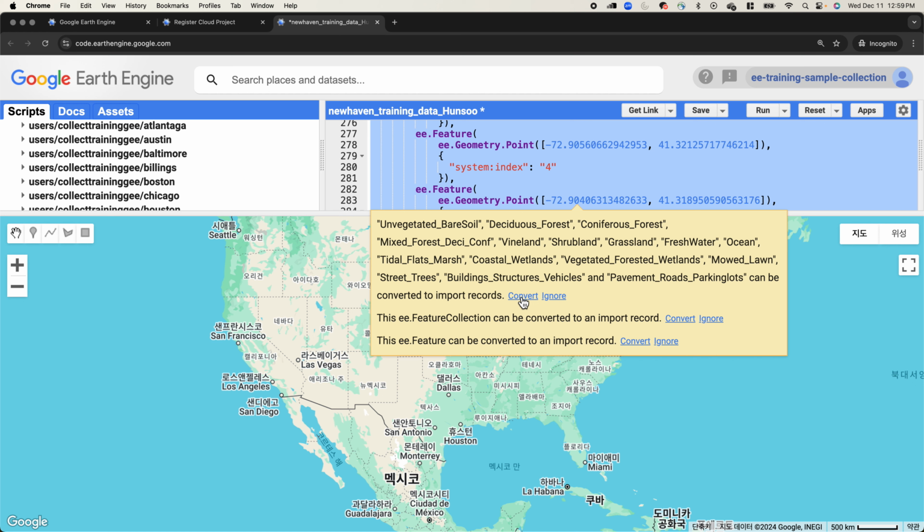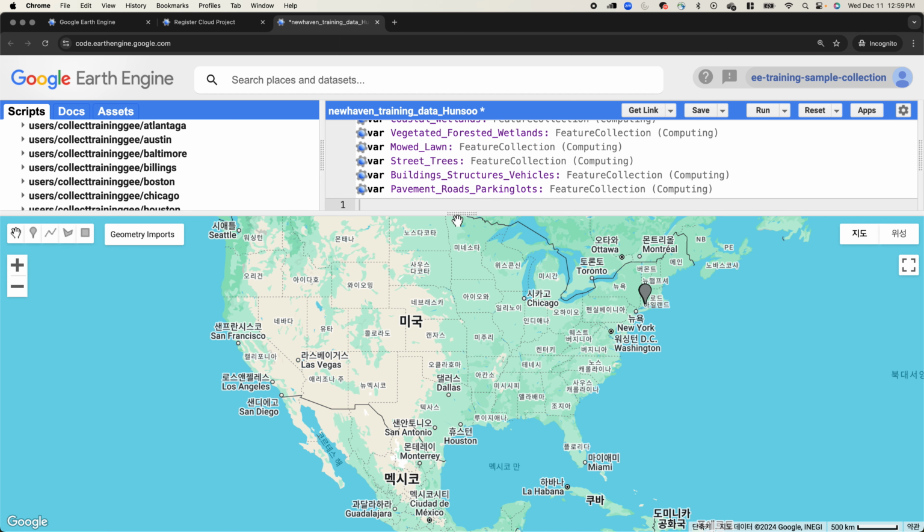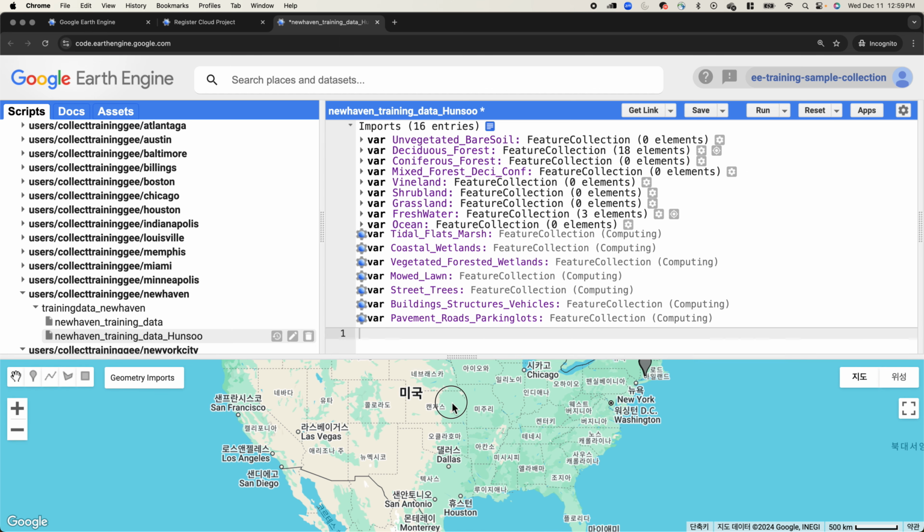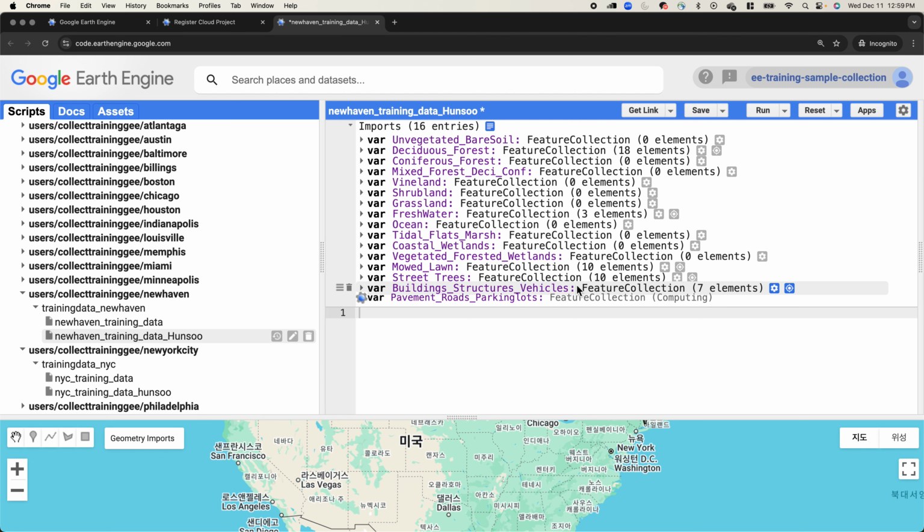Then please click Convert button. Click this button. Then it will convert the raw script to this format. And let's hit Save button.